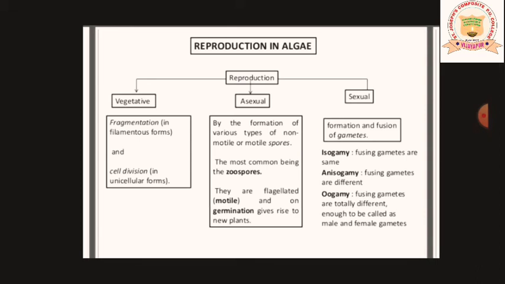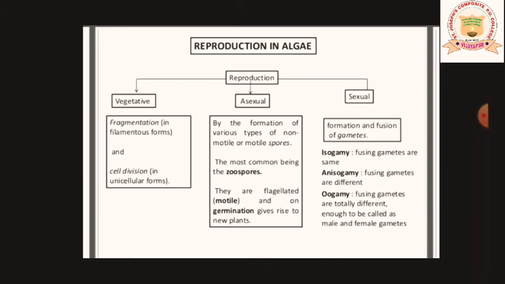What are zoospores? Zoospores are asexual reproductive structures found in algae. One more question in theory. They are flagellated, motile, and on germination give rise to a new plant. So these zoospores are flagellated and they are motile. On germination they give rise to a new plant. So asexually the reproduction is carried out by the formation of non-motile or motile spores. A special kind of spore we call zoospores. Fine. Let me pass on to the next reproduction.